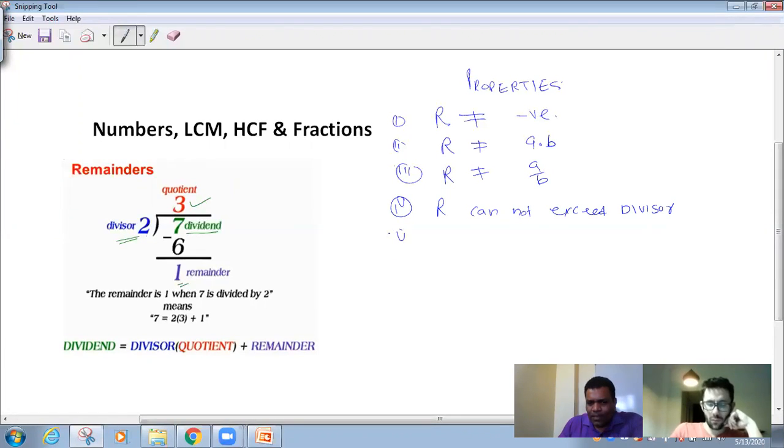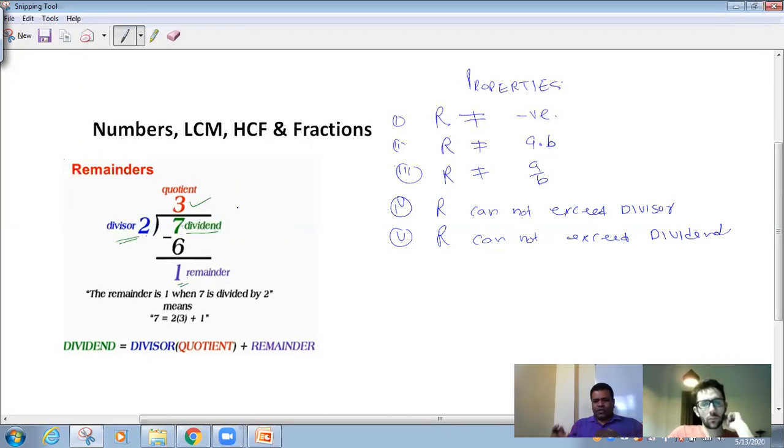Same way, remainder cannot exceed dividend. So here the dividend is 7, remainder can't be more than 7. It has to be either equal to the dividend or less than the dividend. It can't be more than that.